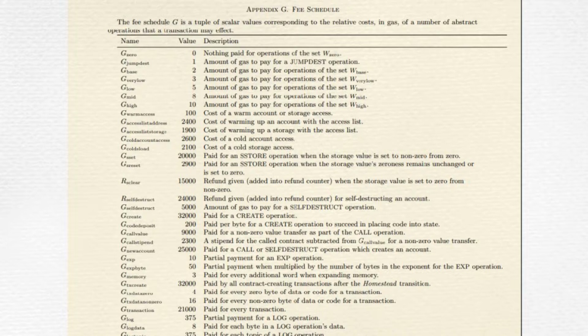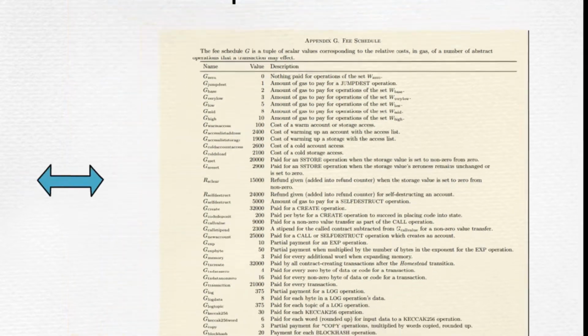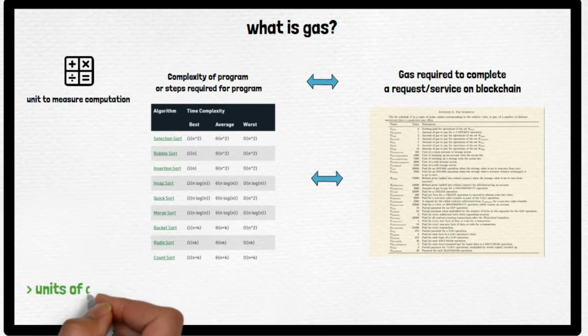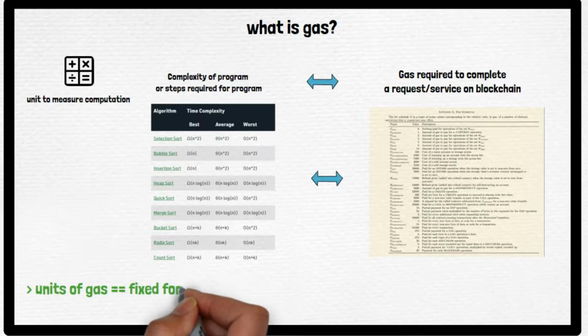Tomorrow, it's still 3 units of gas that I require to add, right? But at that time, the price of each unit of gas is $2. In that case, I need to pay $6. So it's the price of gas that is changing, and how that is changing and who is deciding, we'll take that in a moment. But basically the units of gas for any operation remain the same, and the price of the unit of gas is what varies.